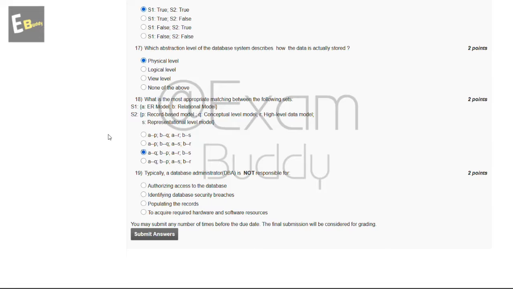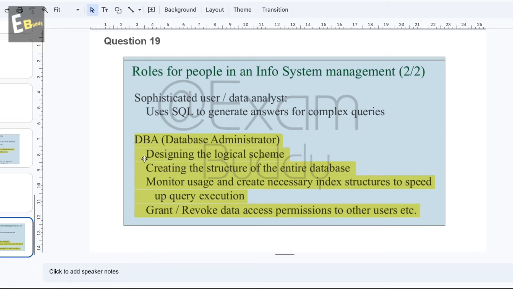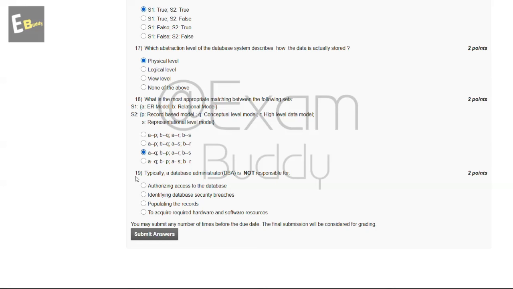And now let's go to our question number 19. Typically, a database administrator, DBA, is not responsible for: these are the options. And now let's check the explanation. The explanation says the DBA designs the logical schema, creates the structure of the entire database, monitors users and creates necessary index structures to speed up query execution, grants and revokes data access permissions to other users, etc. So the answer of our 19th question is C, populating the records.